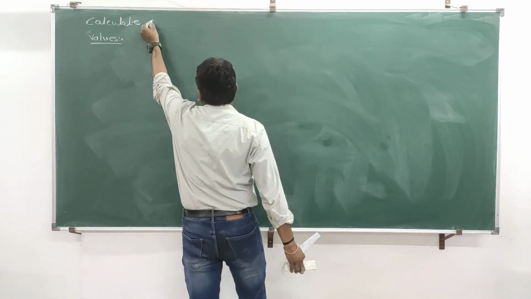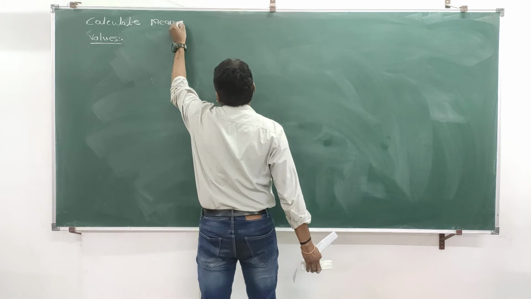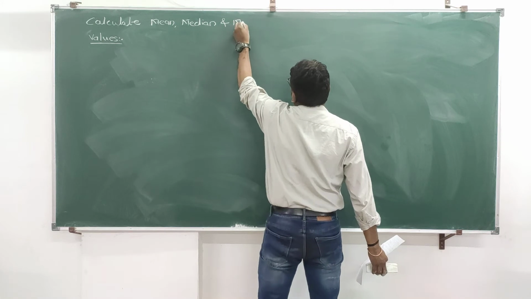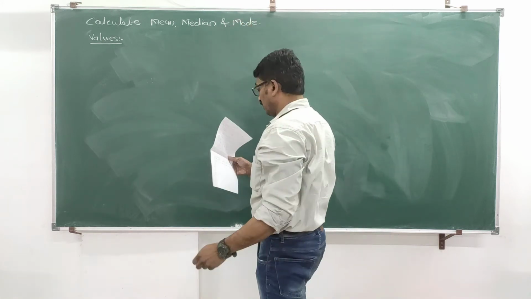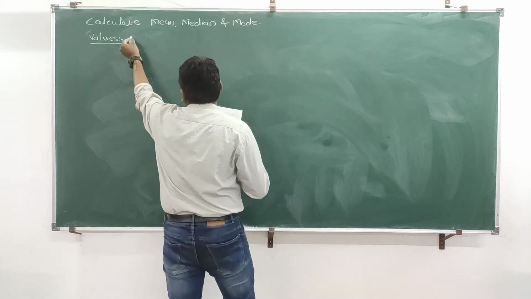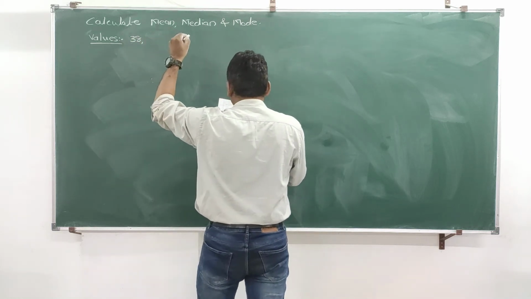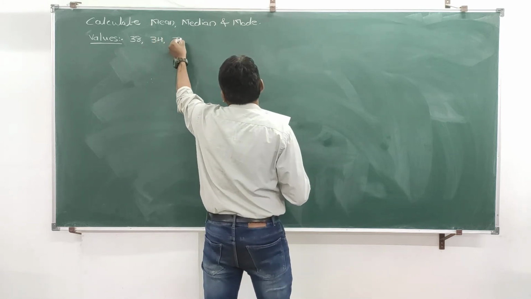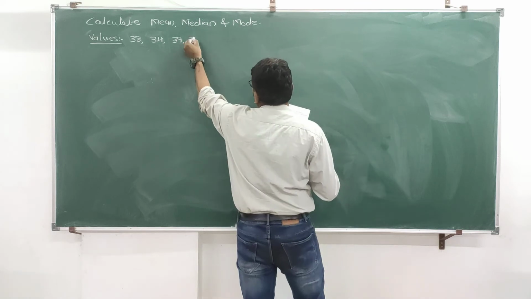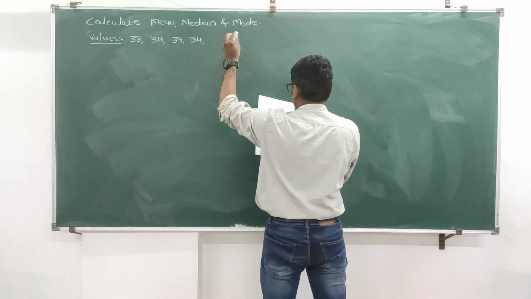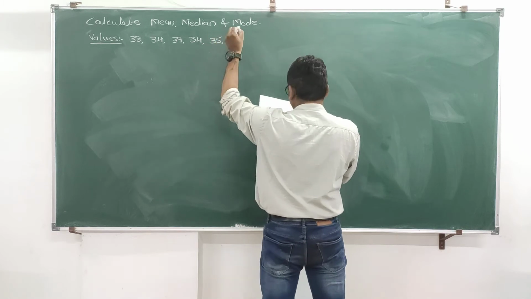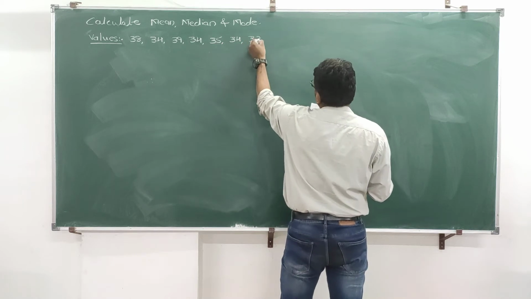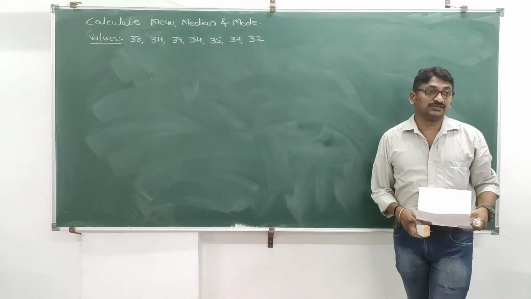Again I will write: calculate mean, median and mode. Okay. Below that, values. Values are 38, 34, 39, 34, 35, 34 and 30. Suppose this much information is given to you.